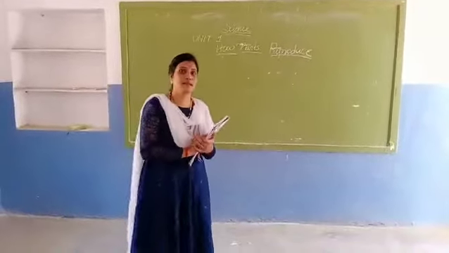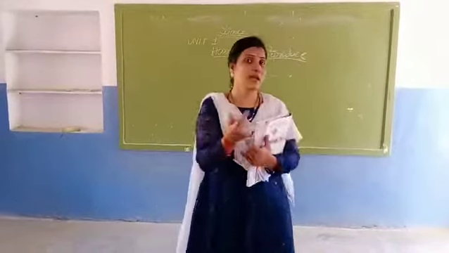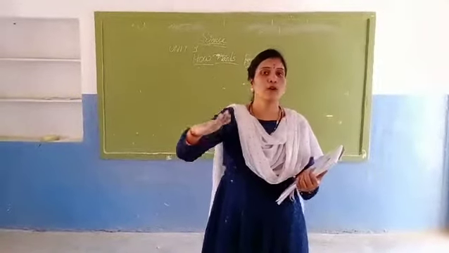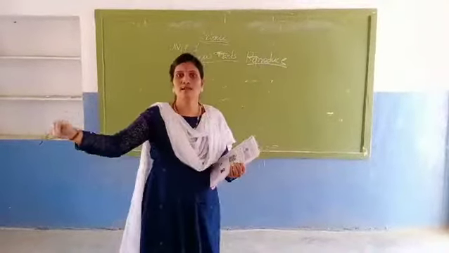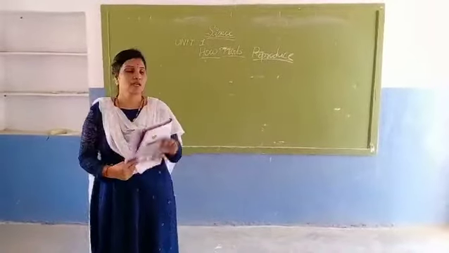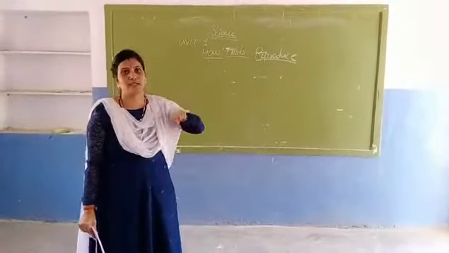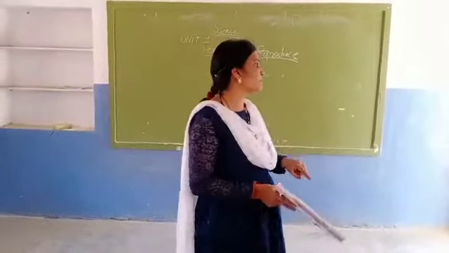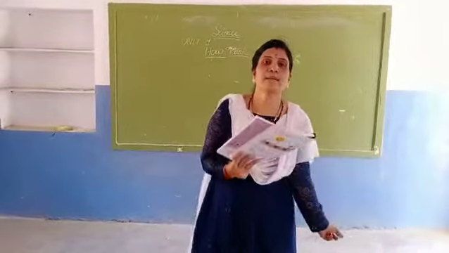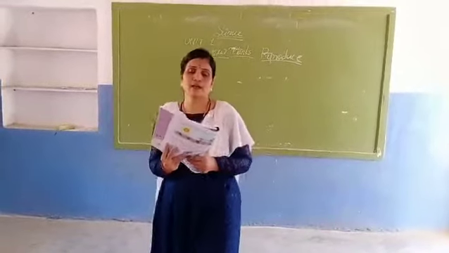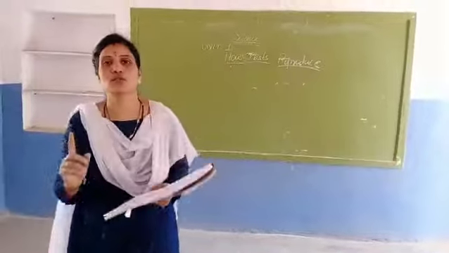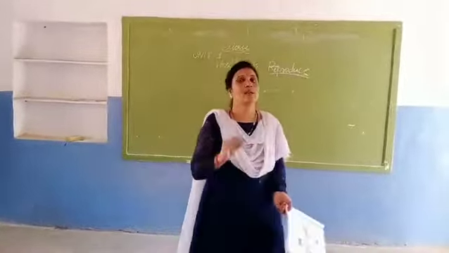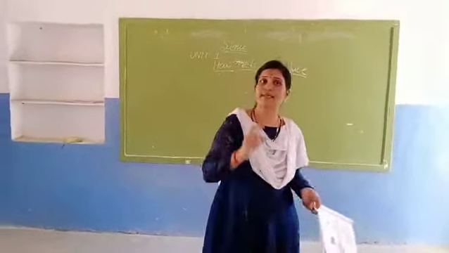What is he telling in this lesson? A seed in the water. You will ask me, how will it float, teacher? Because waves are there on the water. With the help of those waves, it will go from one place to another place. Everyone knows how water flows. With the help of that only, the seeds will go from one place to another. The example given is coconut. Everyone knows coconut plants are carried away by the water from coast to coast. It will pass from one coast to another. An example is given to you.